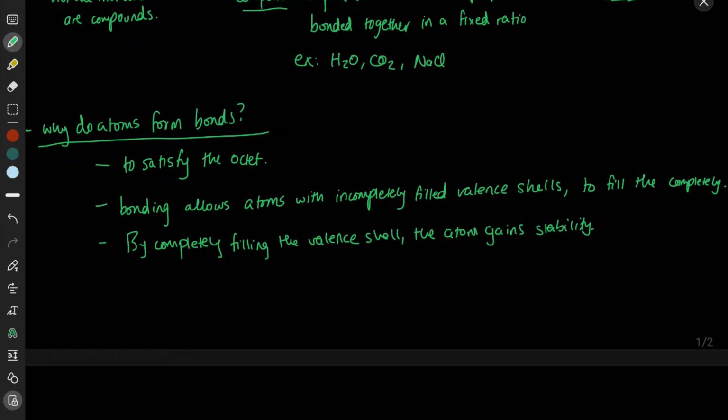Now we discussed what chemical bonds were, and why atoms form chemical bonds. So now let's discuss how chemical bonds form.